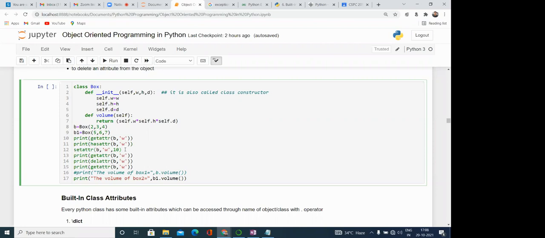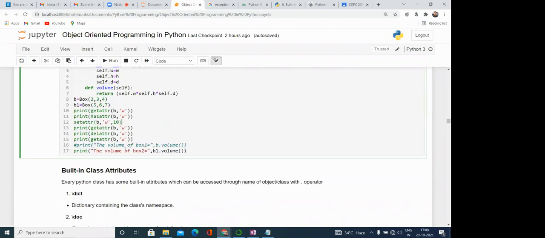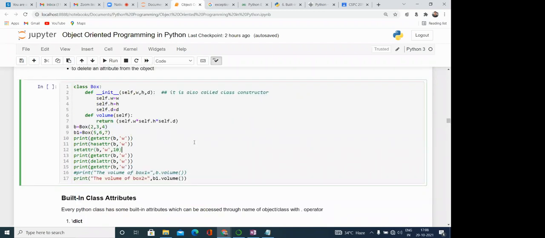I was asking that here for w we are passing an integer type. Then why in getattr or hasattr are we writing it as a character? No. The value is integer, but the name of the attribute is w. This is the name of the attribute. And in case of Python, the string is represented like this. Even in place of w, width can be there. Then also we can write like this.